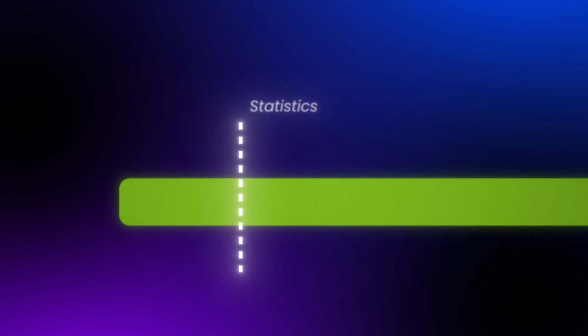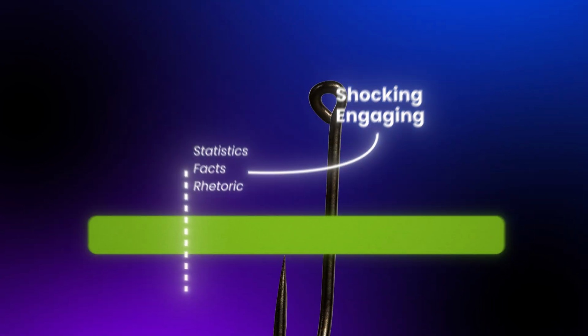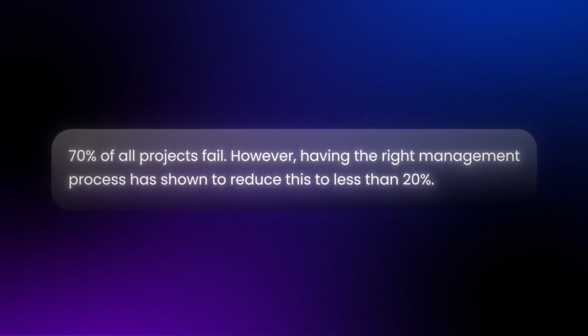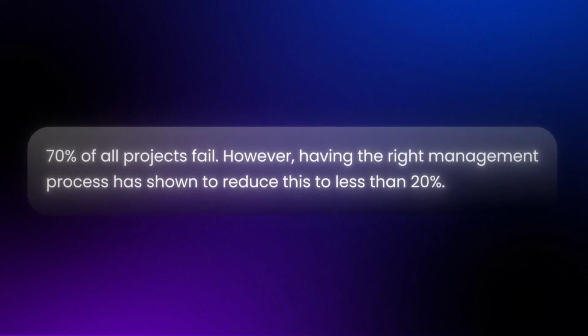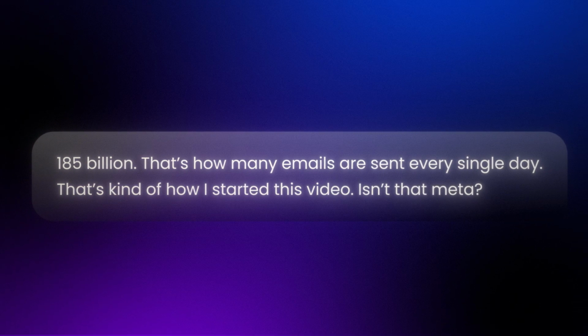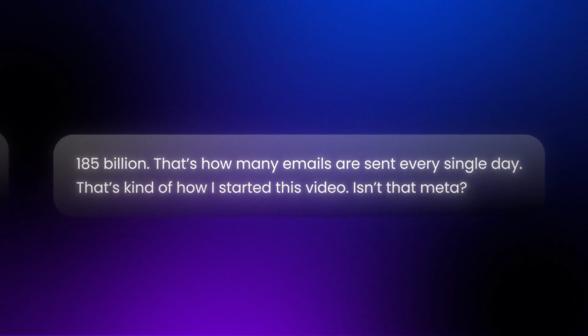The only thing that would probably need some level of tweaking is the hook at the very beginning. You want to play around with different statistics, facts, or rhetoric until you have something that's shocking, engaging, and of course, hooking. Here are some examples of hooks I've used. 70% of all projects fail. However, having the right management process has shown to reduce this to less than 20%. Or 185 billion. That's how many emails are sent every single day. That's kind of how I started this video. Isn't that kind of meta?